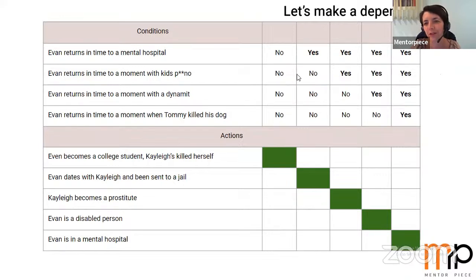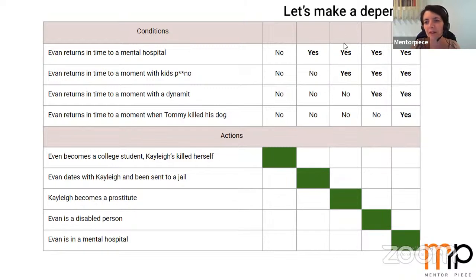If nothing happens here, everything is no. The action here will be Ivan becomes a student, Kylie killed herself. If only this line is yes, so the first attempt is true and nothing happened with the next attempts. Ivan dates Kylie and is sent to jail happens.